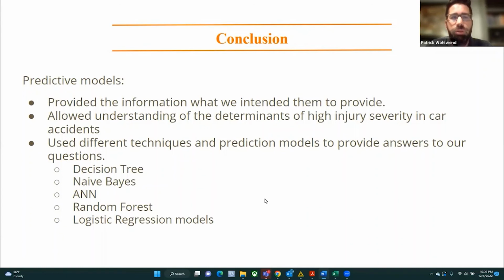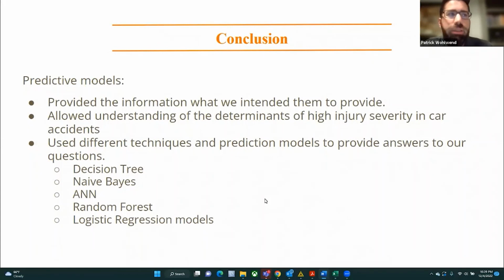And we used the different techniques, the 5 different techniques and prediction models, to provide answers to our questions. So some might have had higher accuracy, while others might have higher precision, sensitivity, or an ROC value, but they all served a purpose, and we wanted to see which of the 5 models provided the best results.